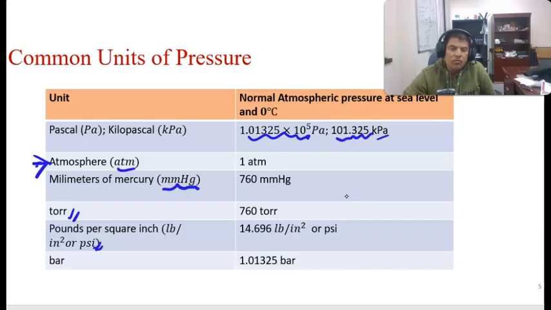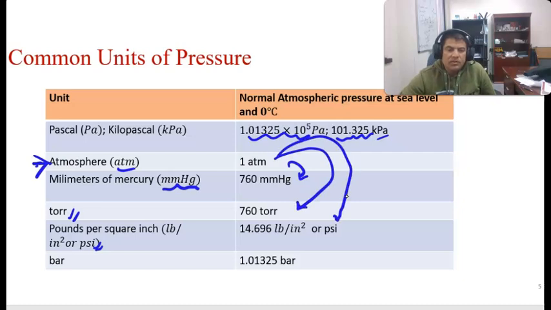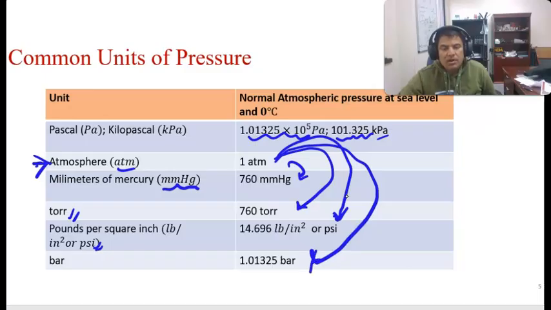1 atm means 760 mmHg. 1 atm means 760 torr. 1 atm means 14.694 pounds per square inch, or psi. And 1 atm is equal to this much bar. So that's the relation between those units.